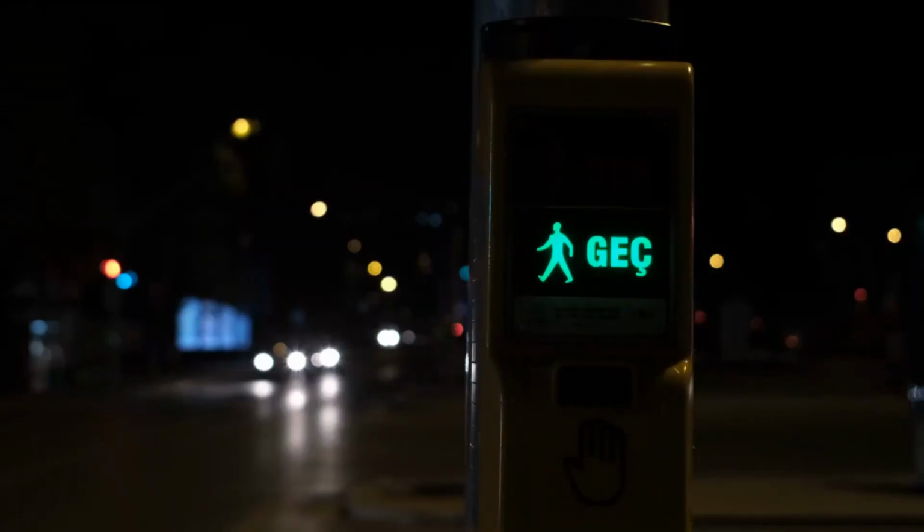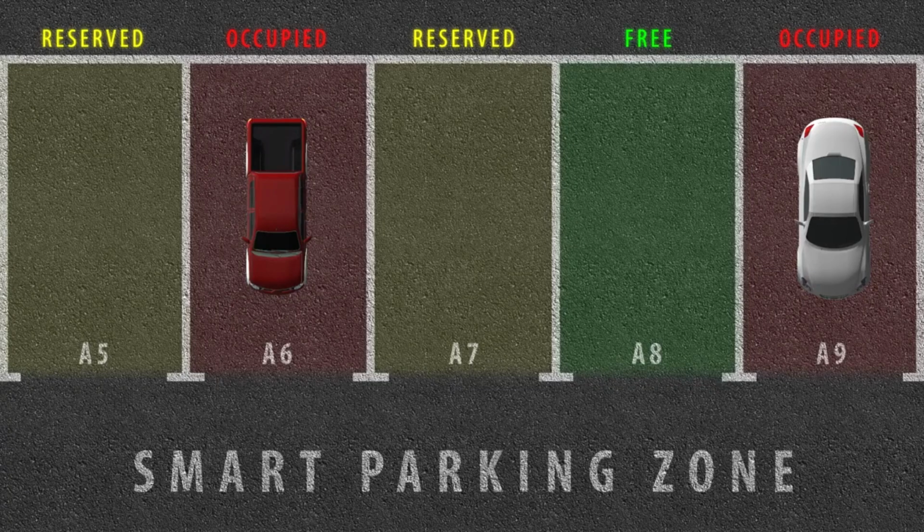Traffic management. OpenVINO can be used to analyze traffic patterns and detect traffic violations, such as running red lights or speeding. This can be useful in applications such as smart cities and transportation management.